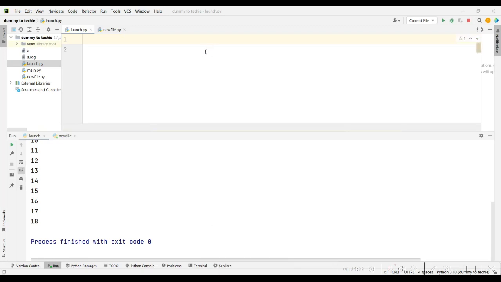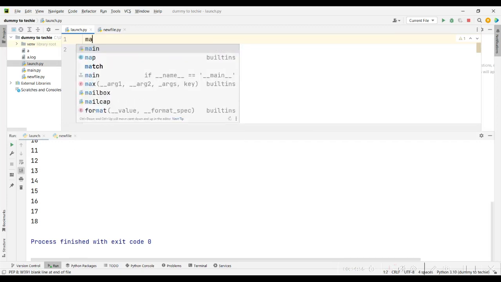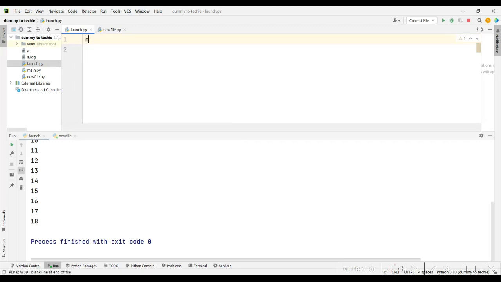Alright. To better understand the for loop, I'm going to create a list. A list is a data type for storing data. You can use it to store elements, numbers, characters, a bunch of stuff. So let me create one. Let me call it names.